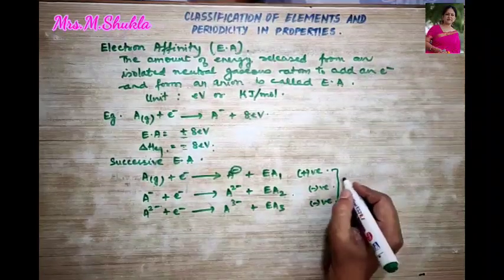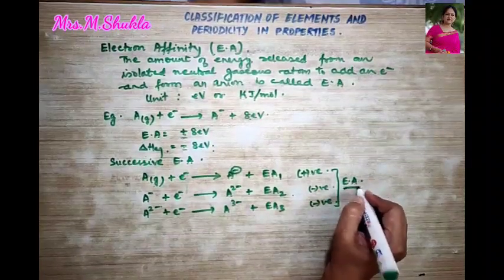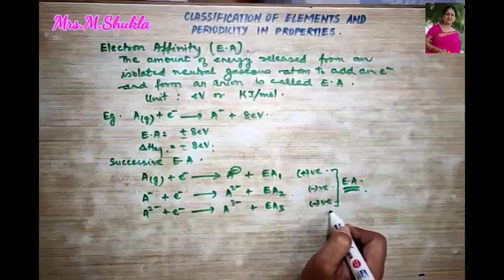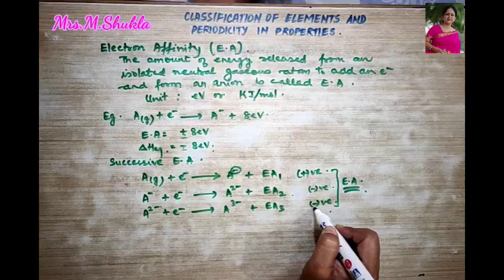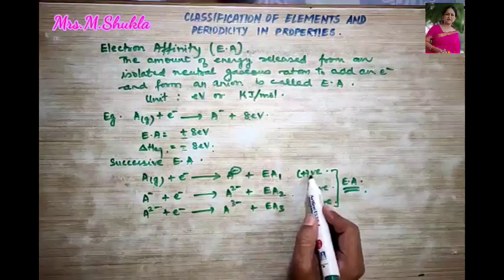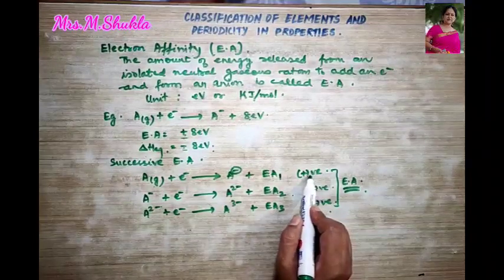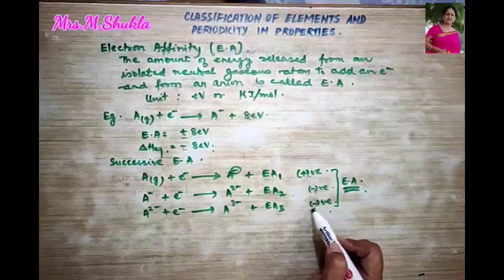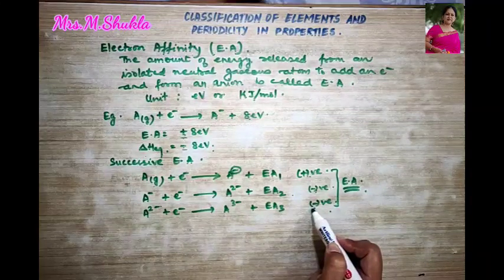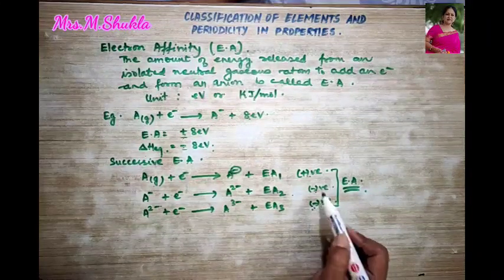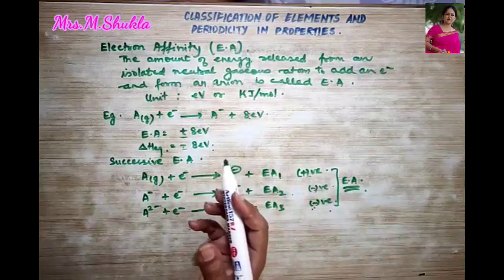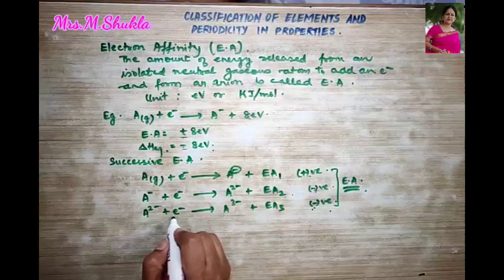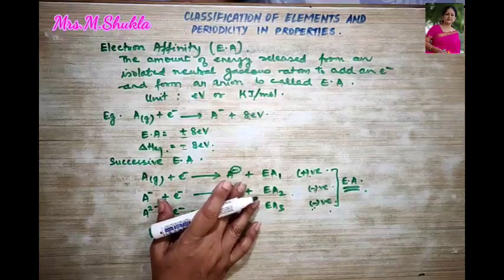So what is this? I am talking about electron affinity. Remember, I am not talking about electron gain enthalpy. So the first successive electron affinity is always positive. The second and third successive electron affinity are always negative. Why so? Because more energy is required for adding the electron. I hope this point is very clear.